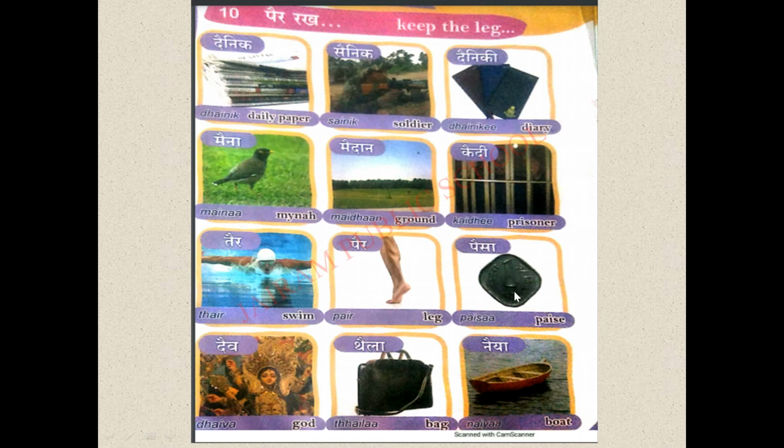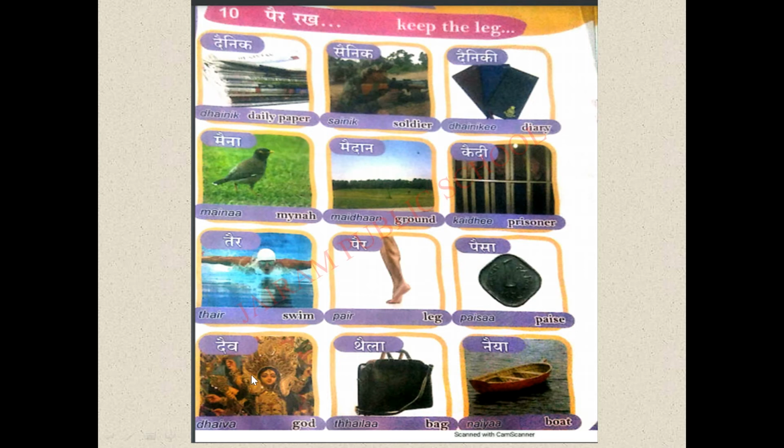This is a picture of a pice. So in English we should say pice. In Hindi we should say Paisa. Okay. Again we have pi here, isn't it? Letter pa with I ki matra. So pi, sa, Paisa.